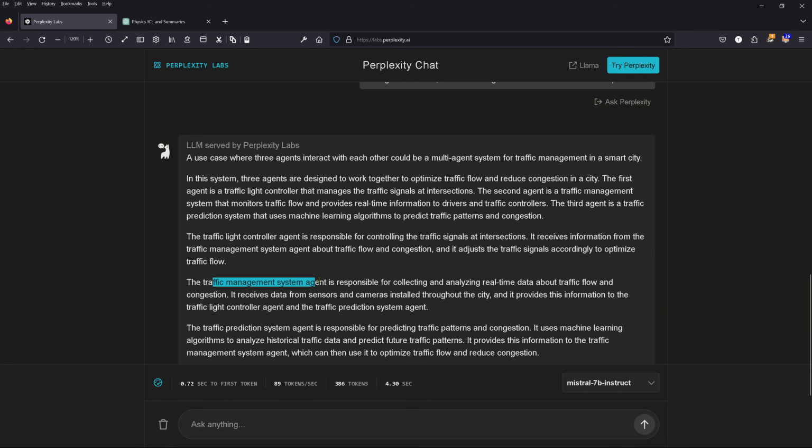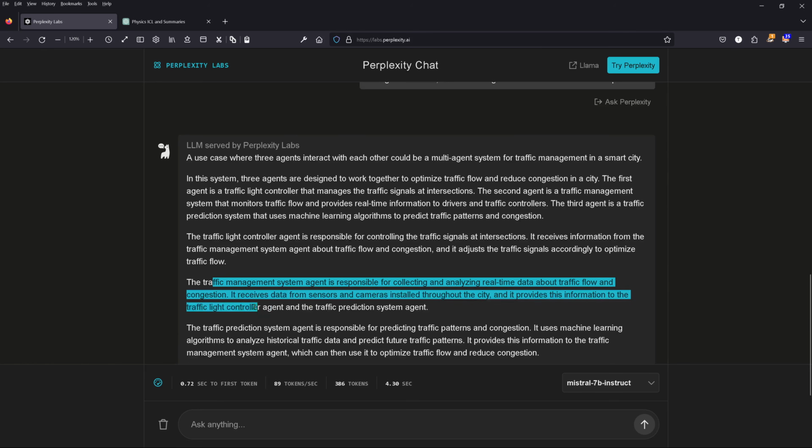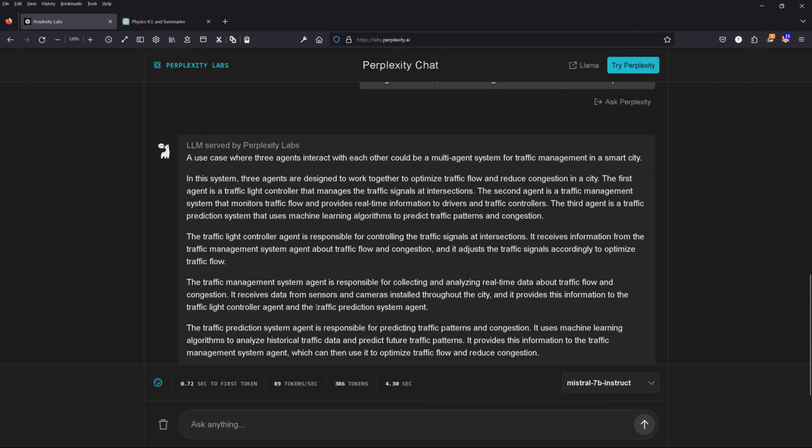Now, the traffic management system, number 2, is responsible for collecting and analyzing real-time data about the traffic flow and congestion. It receives data from its sensors and cameras installed throughout the city and provides this information to the traffic light controller agent and the third agent, the traffic prediction system agent. Now you know, the third agent analyzes historic traffic data, learns from it, and discovers the patterns, and is therefore able to predict future traffic patterns based on the historic data. It provides this information to the traffic management system agent, which can then use it to optimize traffic flow and reduce congestion.